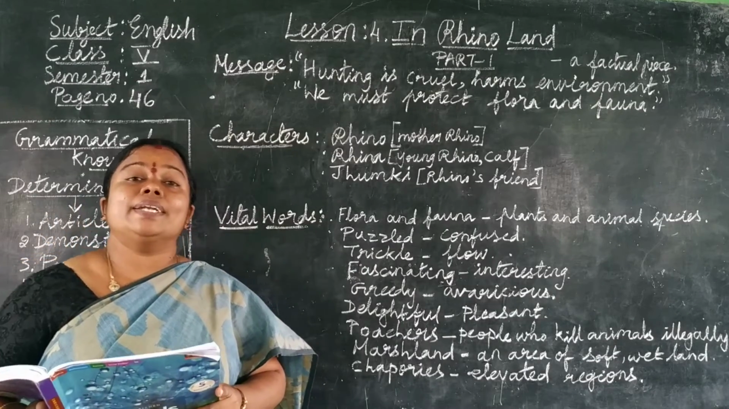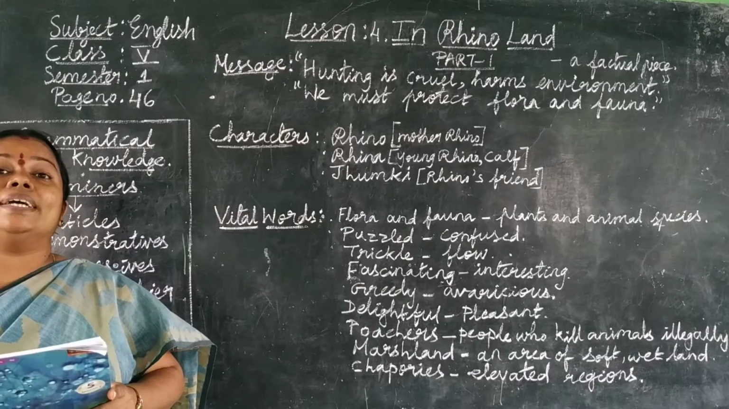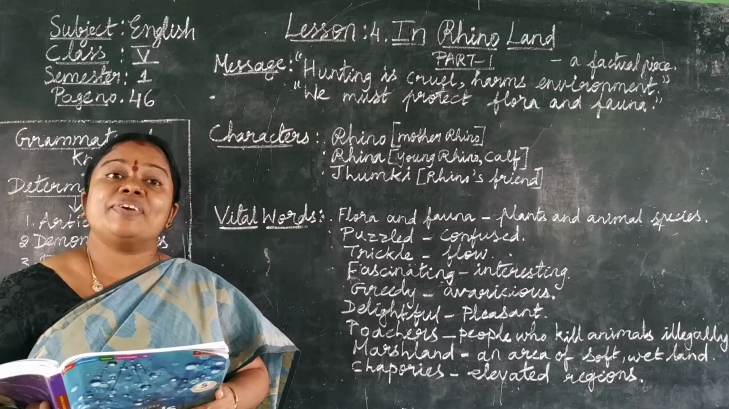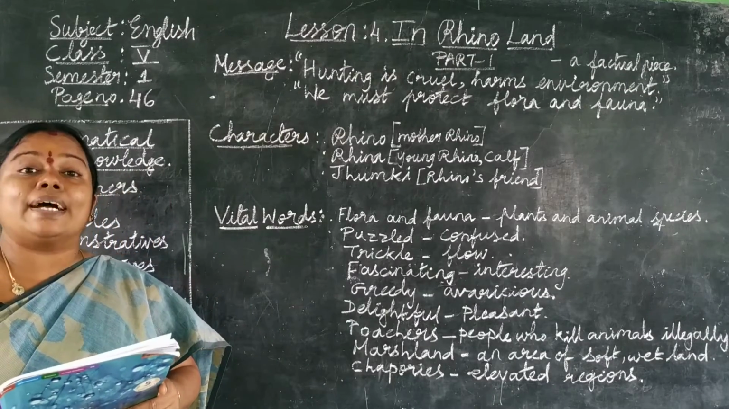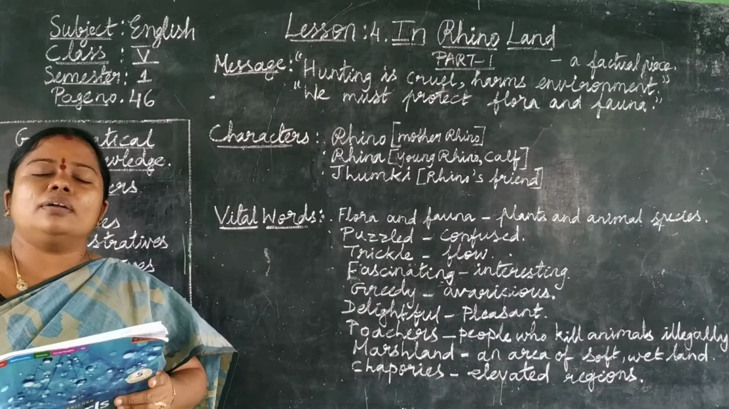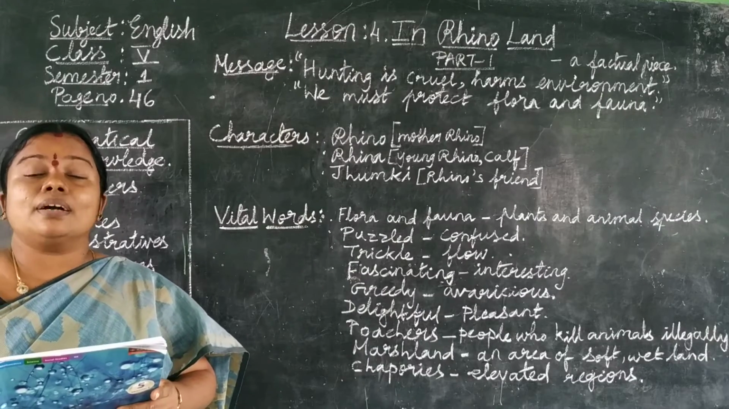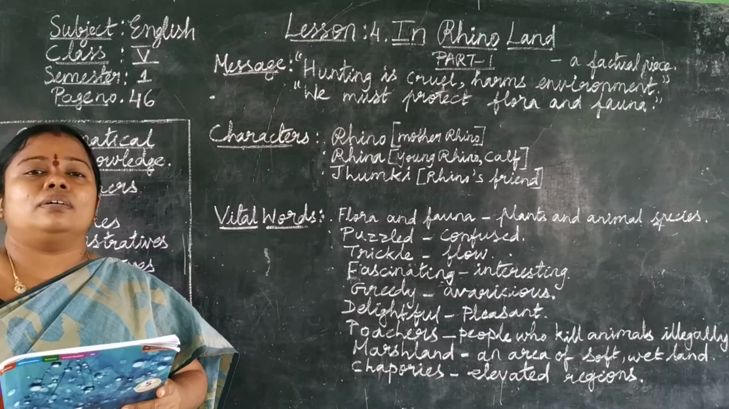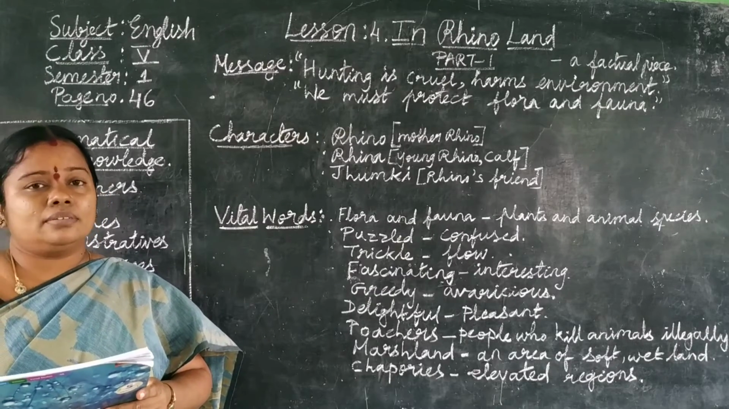So Kaziranga National Park in Assam is very famous for the variety of animals living in that park. And what is famous among those animals is the one-horned rhino. Every year, hundreds of tourists from around the world come to Kaziranga National Park to see those one-horned rhinos. Okay, let's start the story.